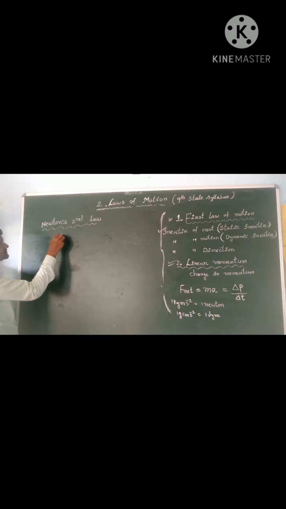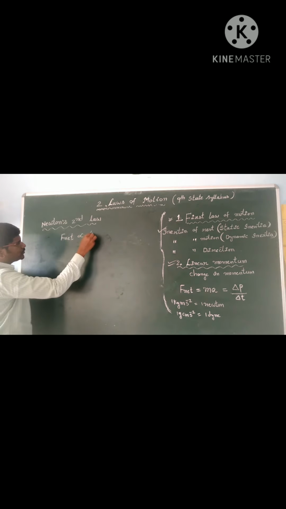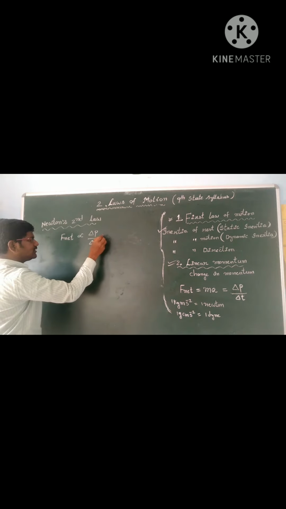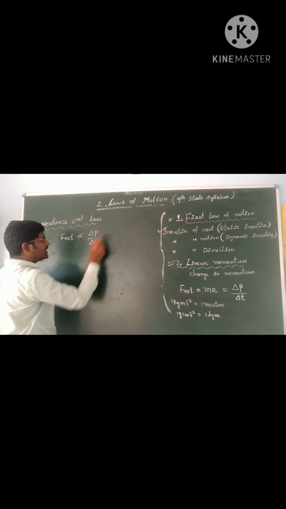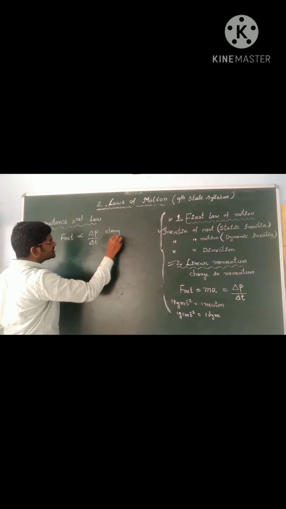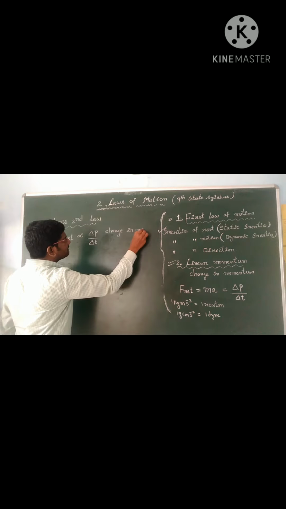We just have seen that this F net is directly proportional to delta P by delta T. Delta P means what? What do you know, children? This is change in momentum.